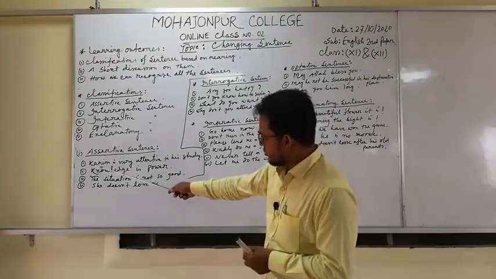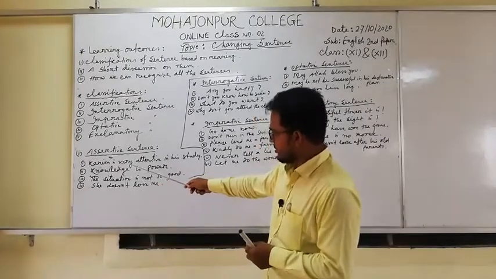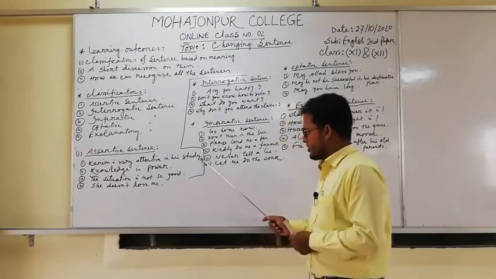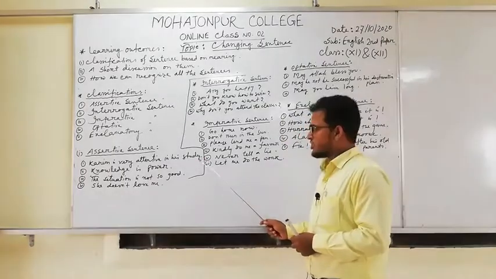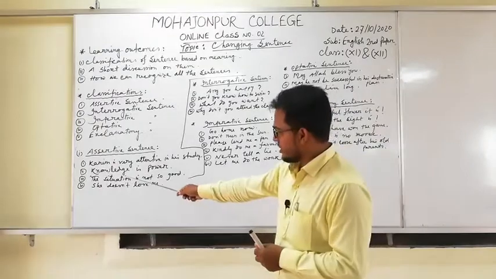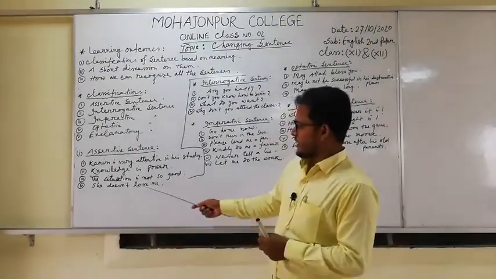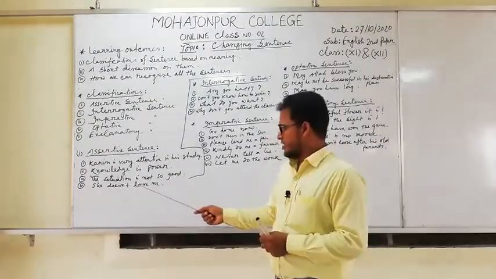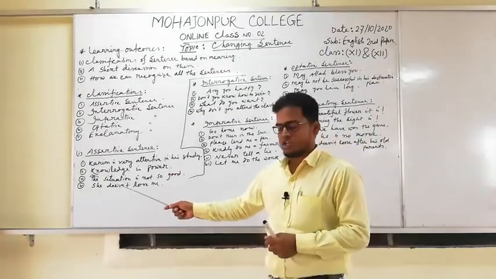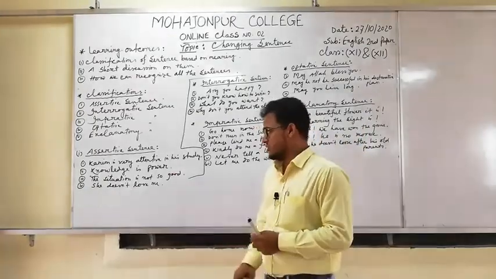It starts with Karim. Here Karim is the subject of this sentence, and there is a full stop at the end of the sentence, so it is called an assertive sentence. And the second one is knowledge is power. Here knowledge is the subject, and there is a full stop at the very end of the sentence, so it is called an assertive sentence.